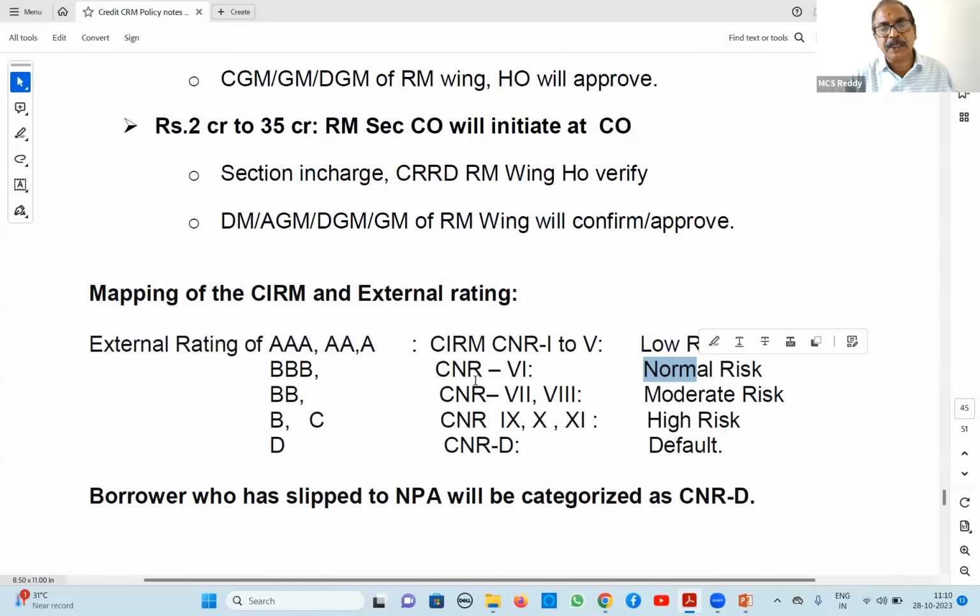External rating BBB, our CNR is 6. BB is moderate risk, and here CNR 7 and 8. B and C high risk. It is CNR 9, 10, 11. D is default, CNR D. This is what mapping.